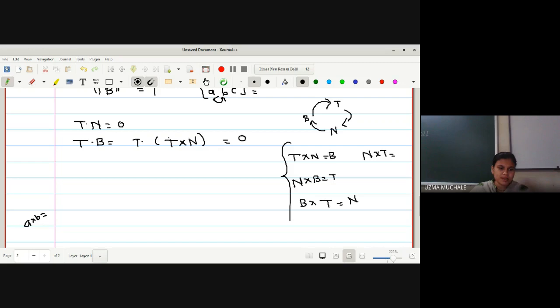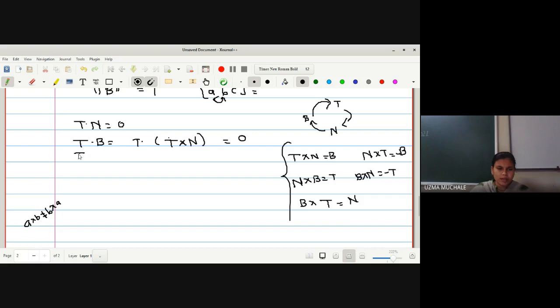A cross B is not equal to B cross A in the cross product. It is not going to satisfy the commutative property, so here it is minus B. In this way, for this one, B cross N will be nothing but minus T. In a very similar way, you can also check the others.